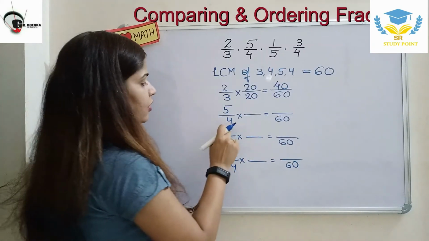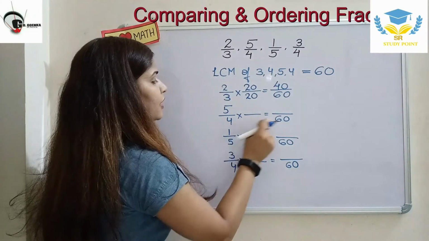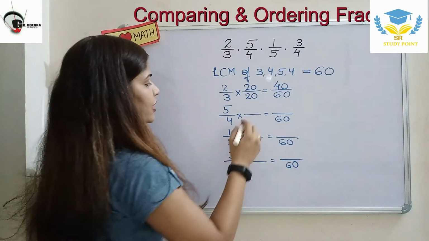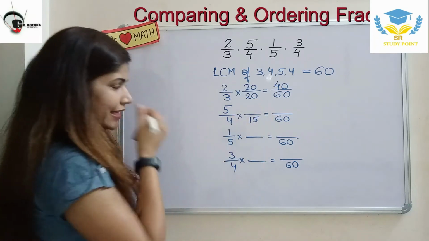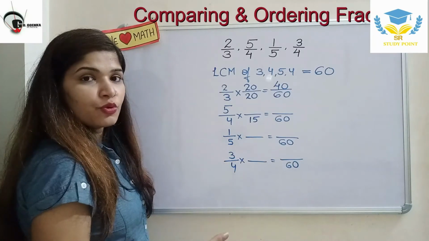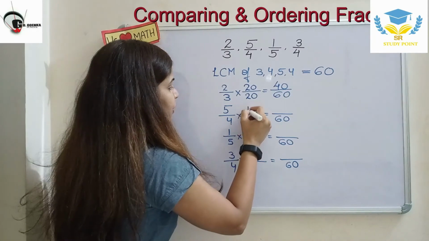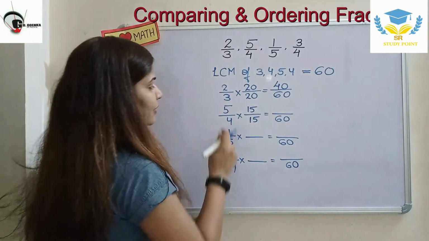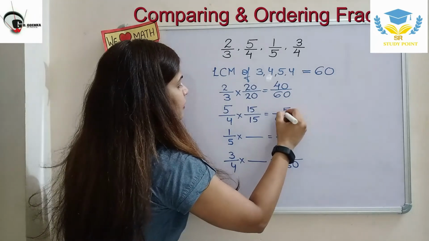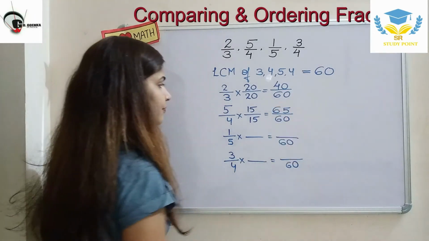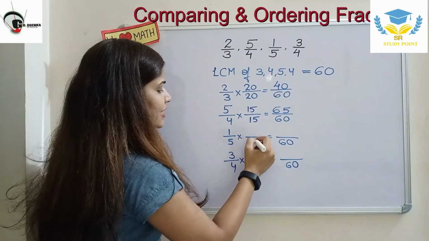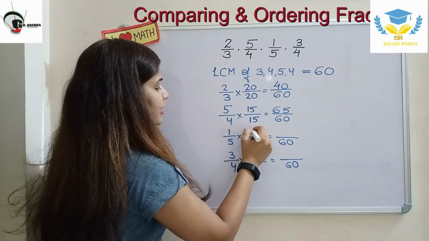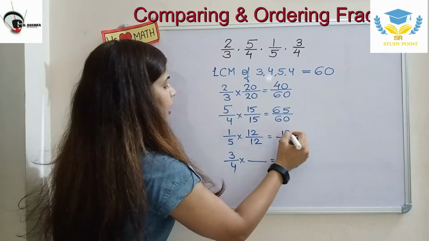Now the next term, 4 multiplied by something to get 60. What is that? 4 15s are 60. So whatever I am doing with the denominator, I am going to do with the numerator as well. Then 5 12s are 60, so the numerator 1 becomes 12.